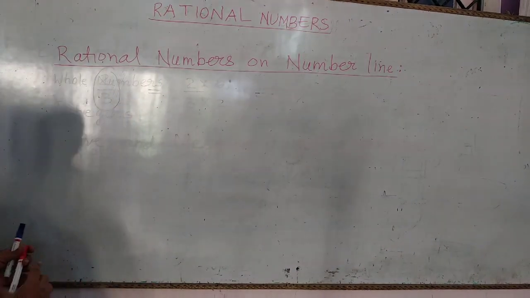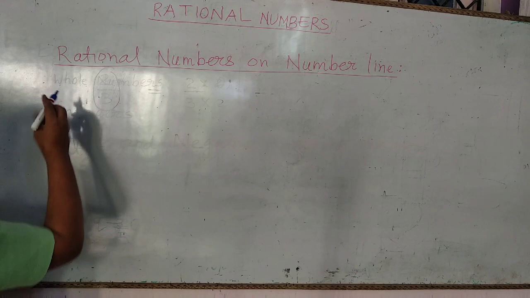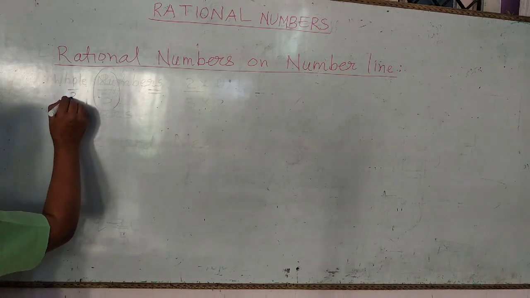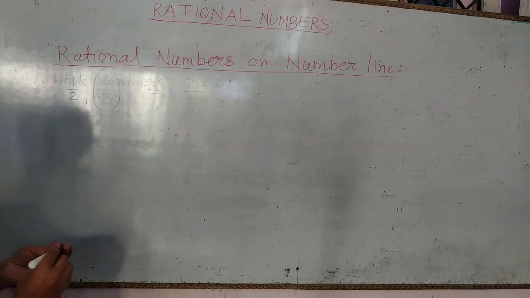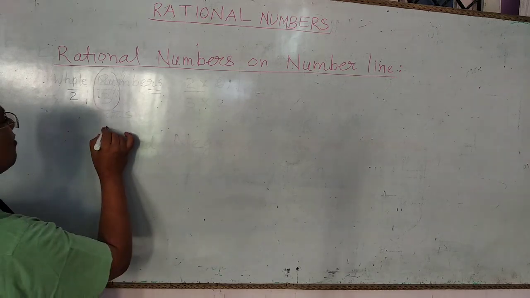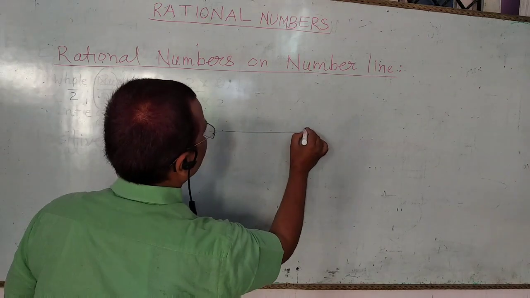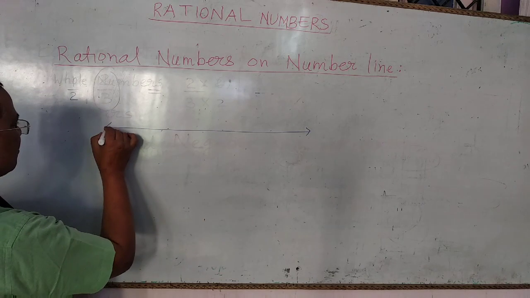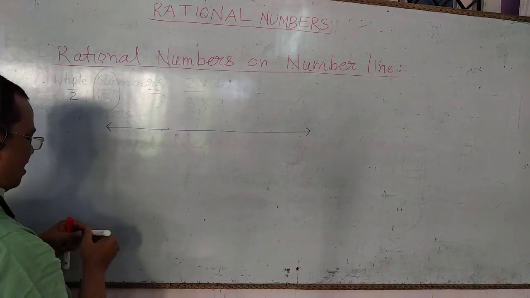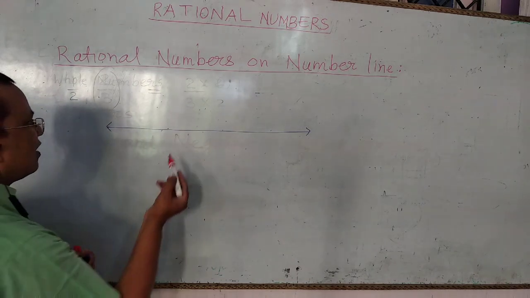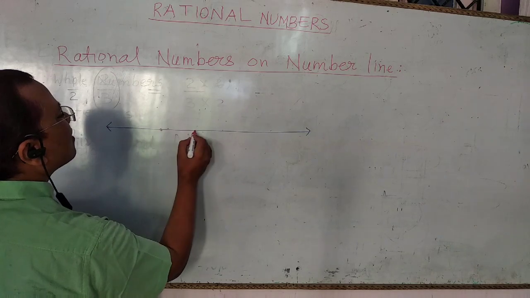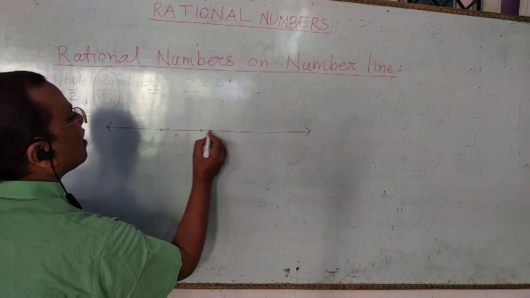Suppose we have to represent 1 upon 2 on the number line. Then we draw a number line and we make equal distances on the number line.